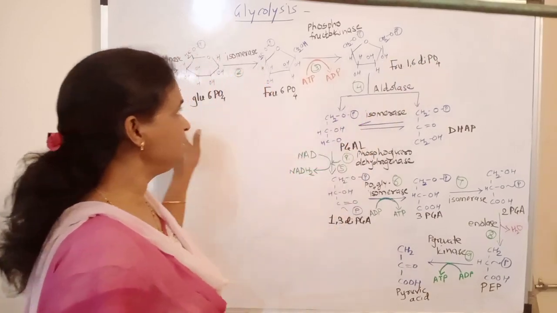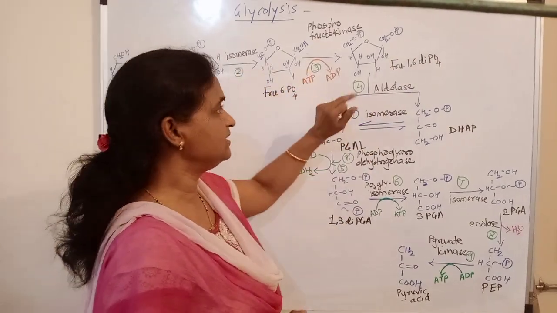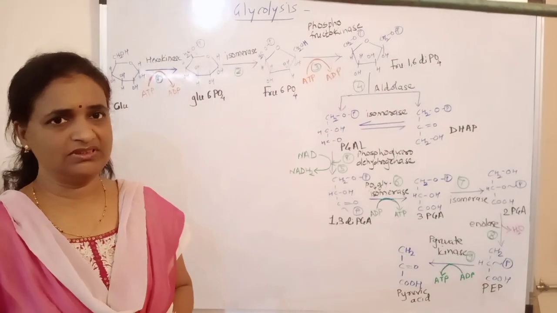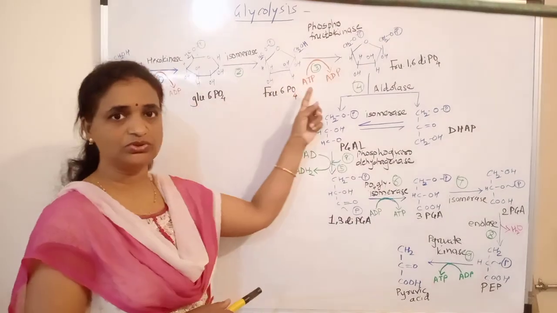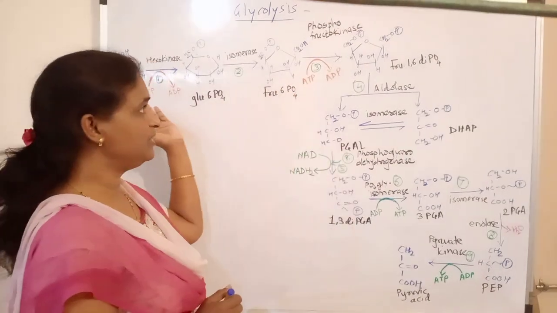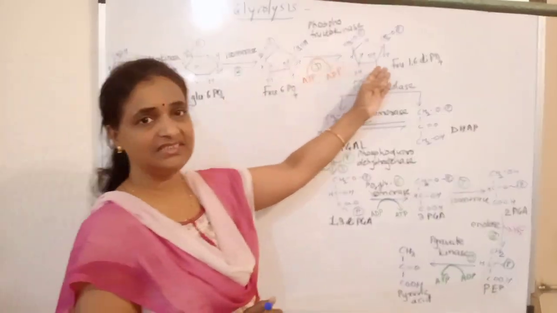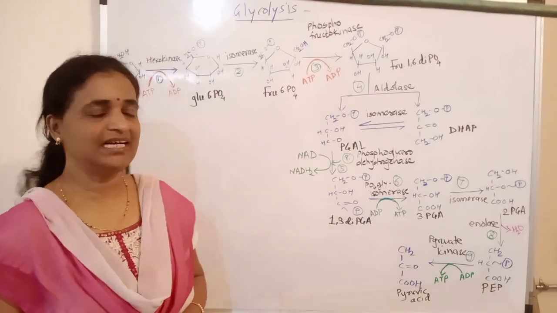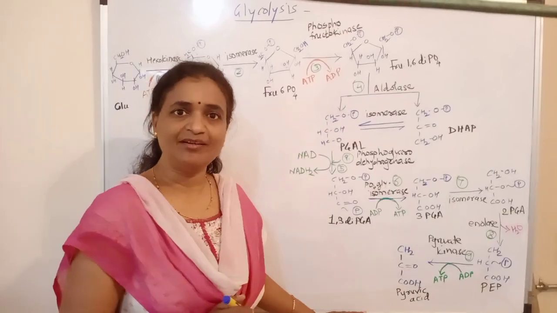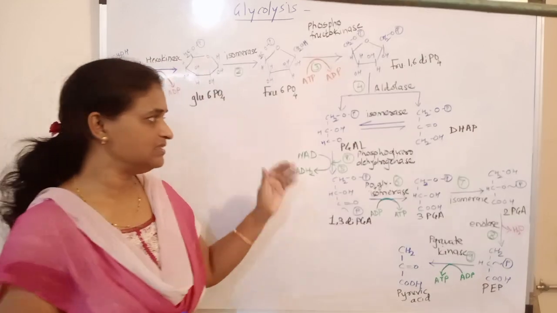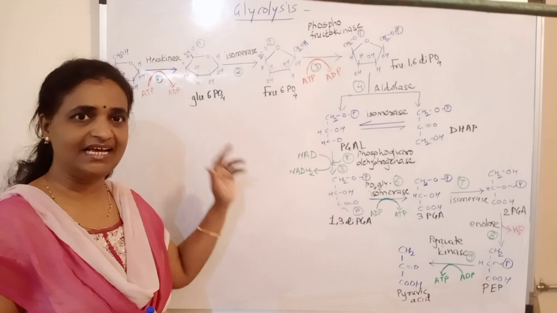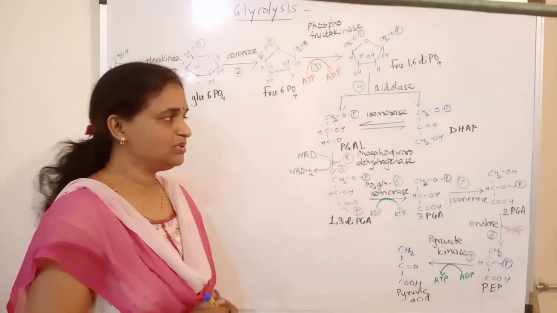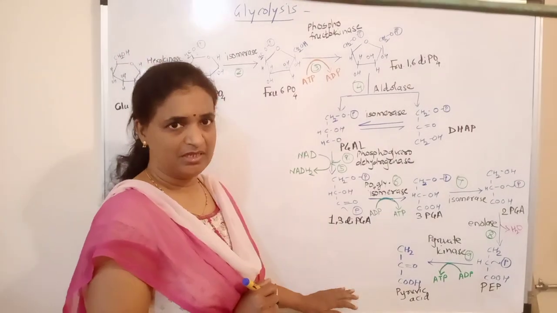Up to this, the first, second and third reactions are designated as the preparatory phase of glycolysis, because here there is use of ATP from the cell, and there is preparation of inert glucose into its active form for the further catabolism. After formation of fructose 1,6-diphosphate, the further steps are named the payoff phase, because these 2 ATP taken from the cell have to be returned. At the same time, more energy is also produced in the same pathway. So the further steps are the payoff phase.